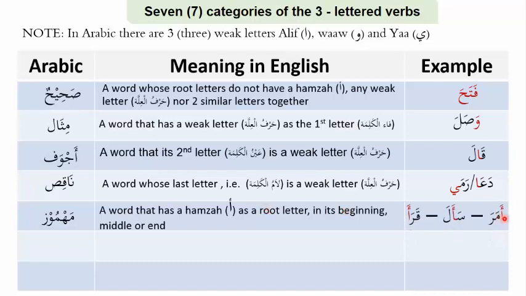In the beginning, the hamza is at the beginning: amara. In the middle: sa'ala. In the end: qara'a. Then we have muda'af, muda'afun thulathiyun. That's what we said, right?